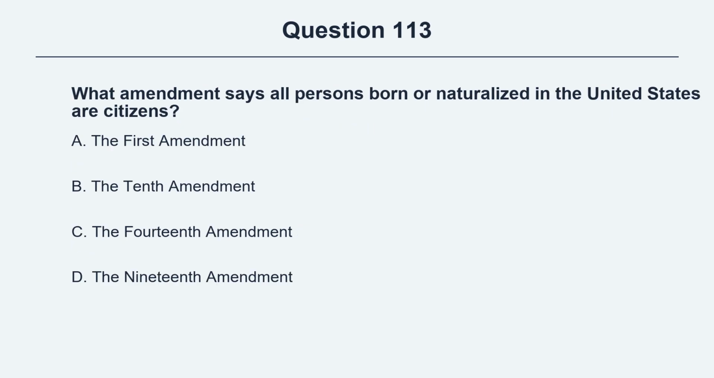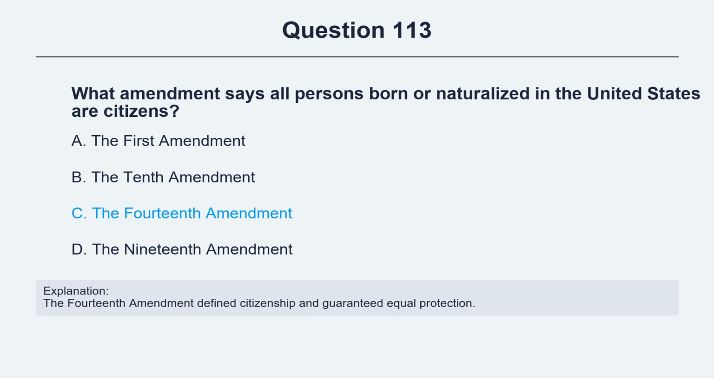Question 113. What amendment says all persons born or naturalized in the United States are citizens? Option A, the First Amendment. Option B, the 10th Amendment. Option C, the 14th Amendment. Option D, the 19th Amendment. The correct answer is option C, the 14th Amendment. Explanation: The 14th Amendment defines citizenship and guaranteed equal protection.